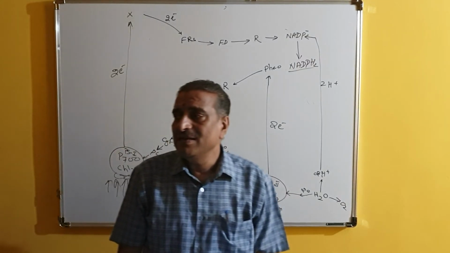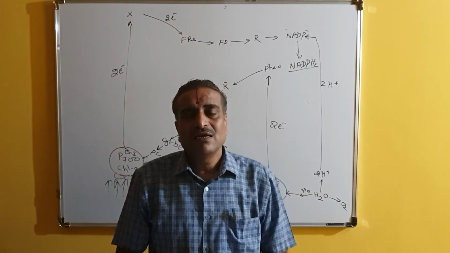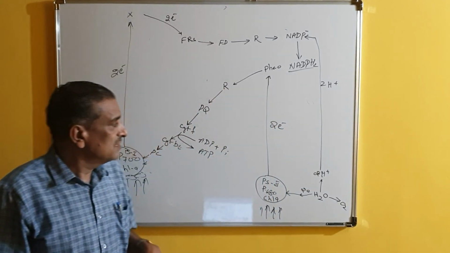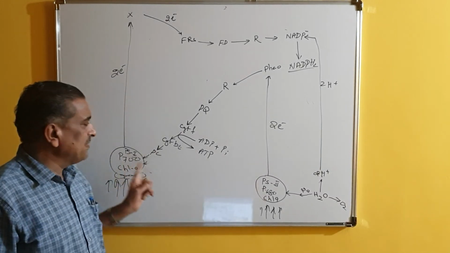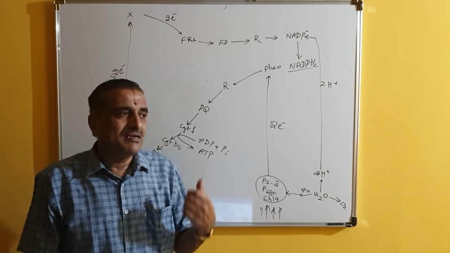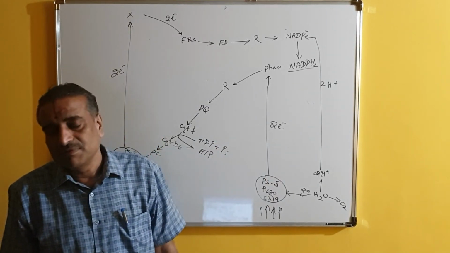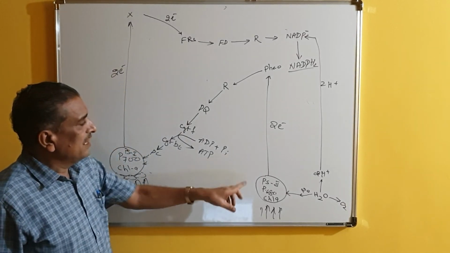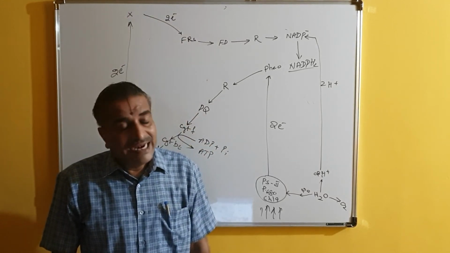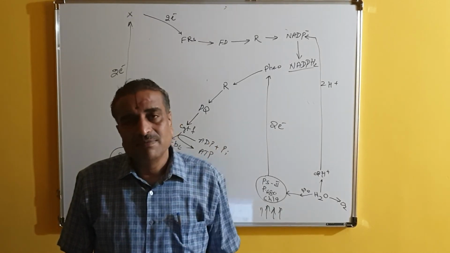Now what is the difference between cyclic and non-cyclic photophosphorylation? In cyclic photophosphorylation, only one pigment is sufficient. Only P700 is enough, no other pigment. But in non-cyclic photophosphorylation, both the pigment systems are operating. Second important thing: in cyclic photophosphorylation, 2 ATPs are liberated, but in non-cyclic photophosphorylation, only 1 ATP is liberated.